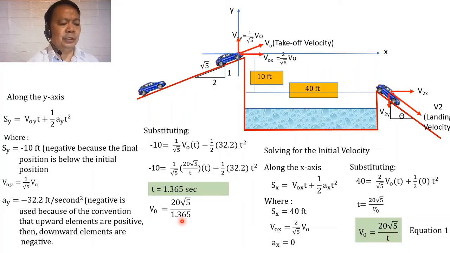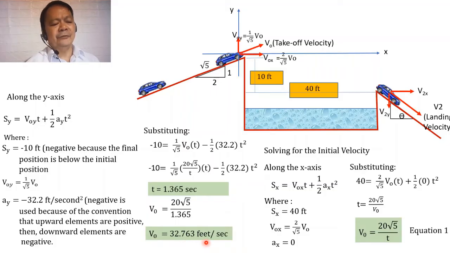Now substituting the value of t equal to 1.365 here, our initial velocity will be equal to 32.763 feet per second. Now after we have solved for the initial velocity, we compute for the required inclination of the landing ramp in order to avoid impact of the car while landing on the ramp.